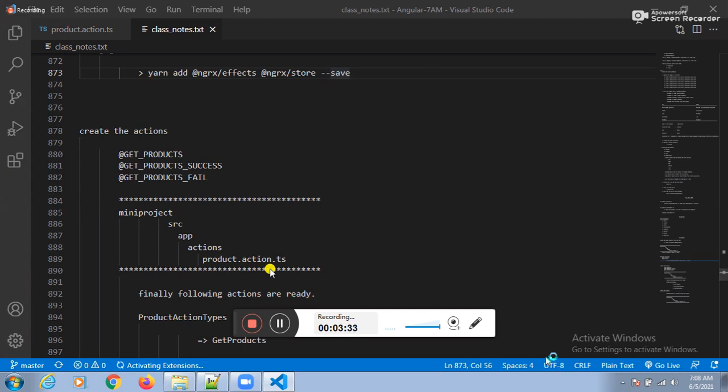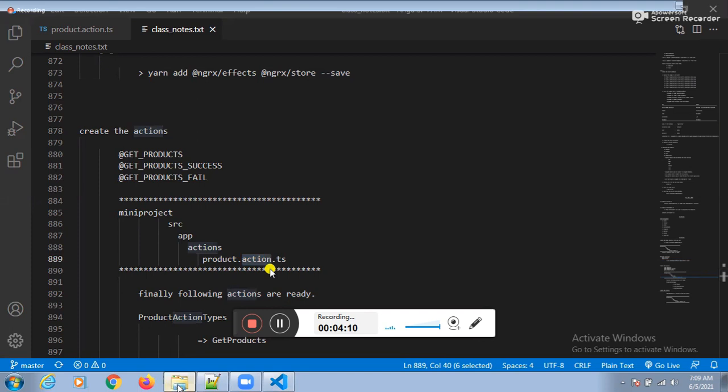In the last session, we completed actions also. All the actions are completed here. Now in today's session, guys, after preparing actions, please maintain the actions in a separate file, exporting here.